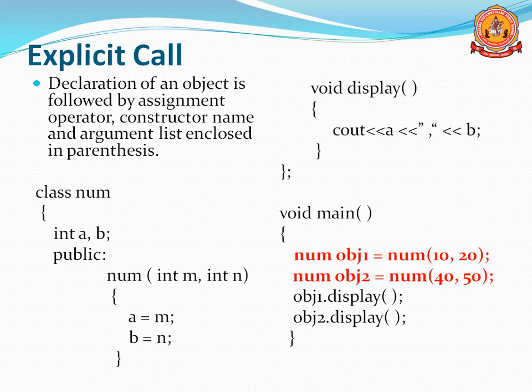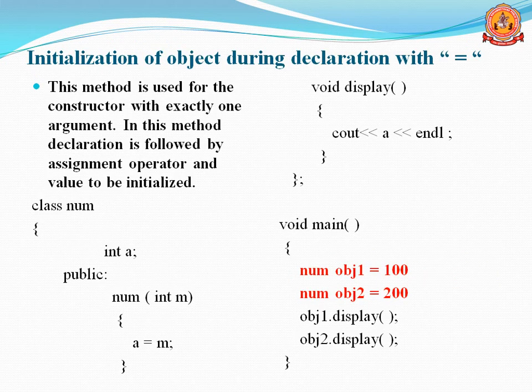So object 1 contains 10 and 20, object 2 contains 40 and 50, but the difference here is the calling method. Implicit means along with the object declaration we use an open bracket and write the data. Whenever we use the explicit call, we use the equal operator, then the constructor name, then the arguments. There is no need to use both in a program. Whichever is easy for you, you can use along with the coding.